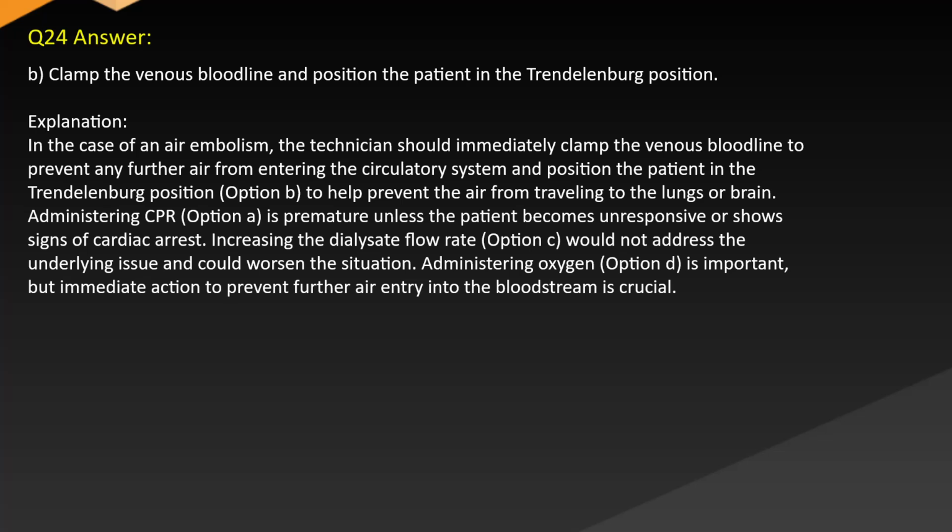Explanation: In the case of an air embolism, the technician should immediately clamp the venous blood line to prevent any further air from entering the circulatory system and position the patient in the Trendelenburg position, option B, to help prevent the air from traveling to the lungs or brain. Administering CPR, option A, is premature unless the patient is unresponsive or shows signs of cardiac arrest. Increasing the dialysate flow rate, option C, would not address the underlying issue and could worsen the situation. Administering oxygen, option D, is important, but immediate action to prevent further air entry into the bloodstream is crucial.